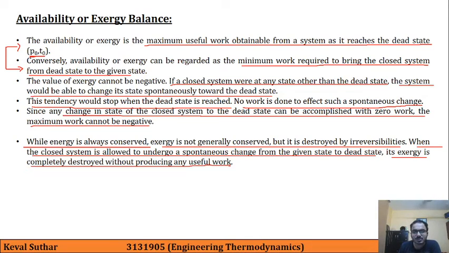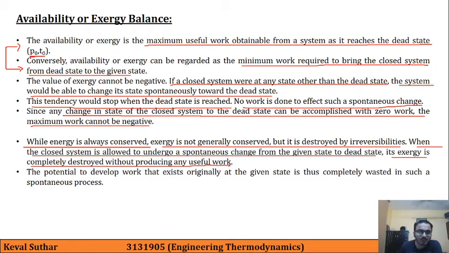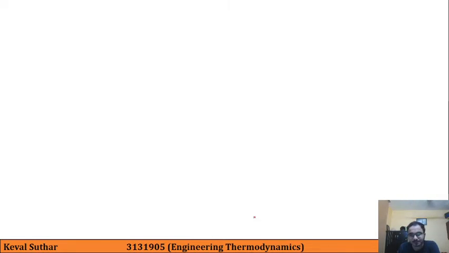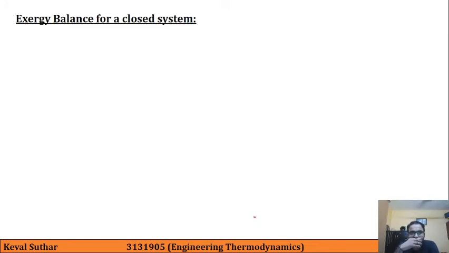The potential to develop work that exists originally at the given state is thus completely wasted in such a spontaneous process. Therefore, at steady state, energy in minus energy out is equal to 0 as per the first law of thermodynamics, and exergy in minus exergy out is equal to exergy destroyed. Now our next topic is exergy balance for a closed system.